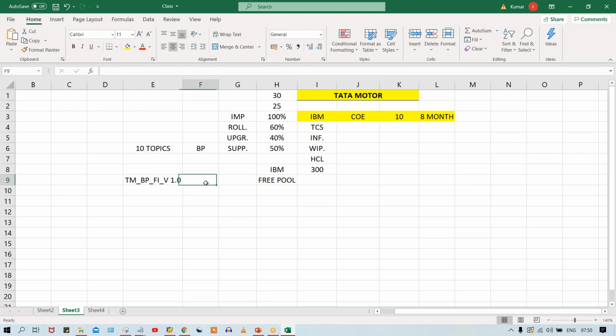Let's suppose the first time they say not approved. They'll not approve because in the blueprint they find certain mistakes. They'll say that whatever process is there, the accounting entry which we have specified is wrong, so you have to rectify these things, right? So now we are going to rectify.